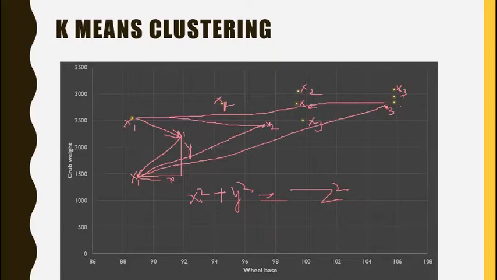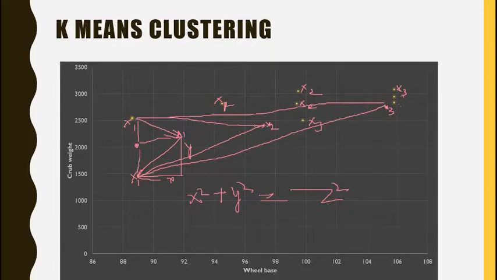As a second step, we start changing the location of x1 to see how the sum of the squares of this distance can be reduced to the minimum possible value. So we start changing the location of x1. I think it will optimize at some point near here. If we move this x1 to here, this will be at the least distance from x1 and x2.